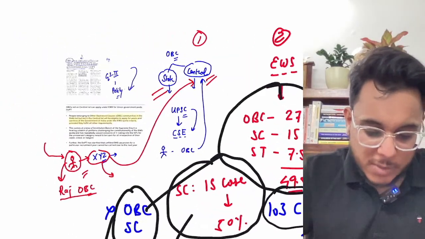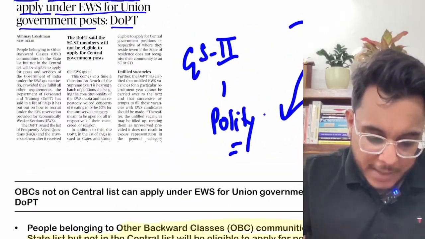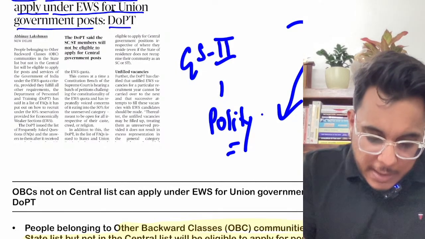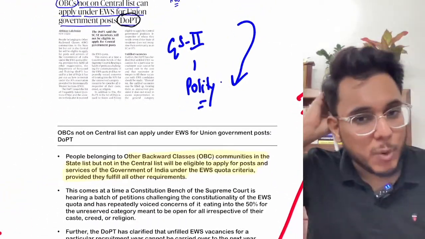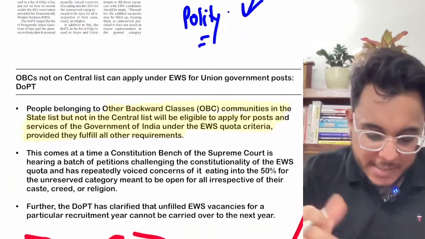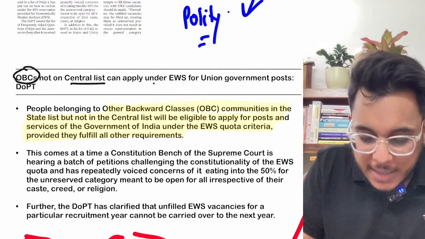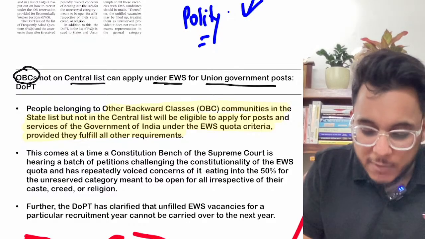Now let's come to this article. Basically, the DOPT, the Department of Personnel and Training, has provided that OBCs who are not on the central list can apply under the EWS, economically weaker section reservation, for the Union government post.